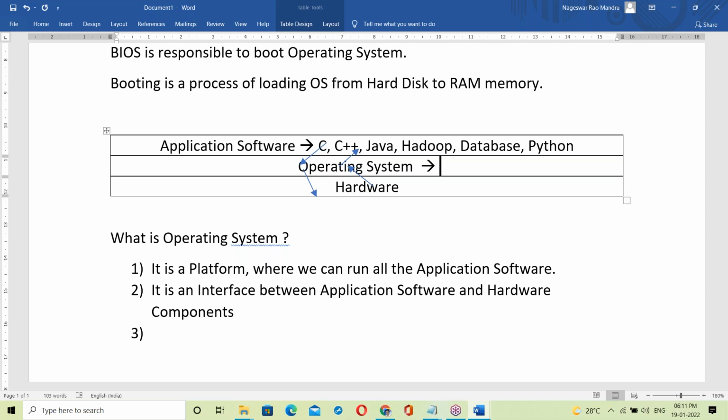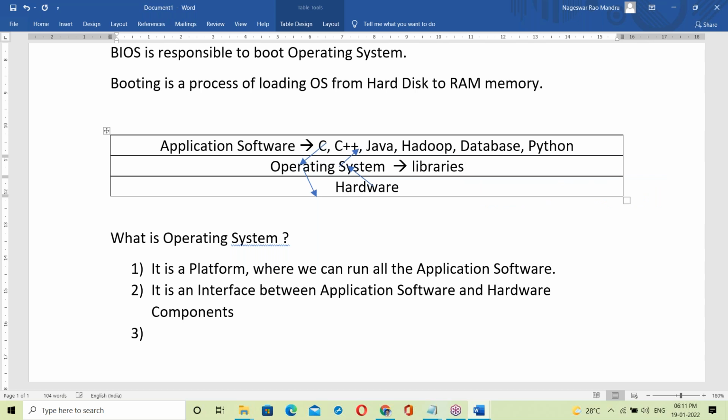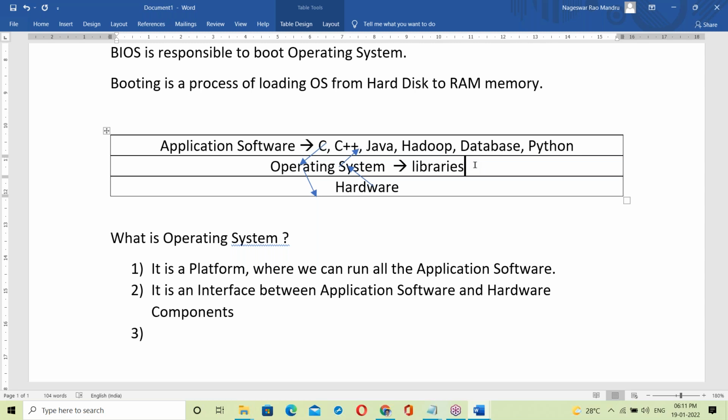See, in every OS there is a library. So what is a library? A library is a collection of C language functions.